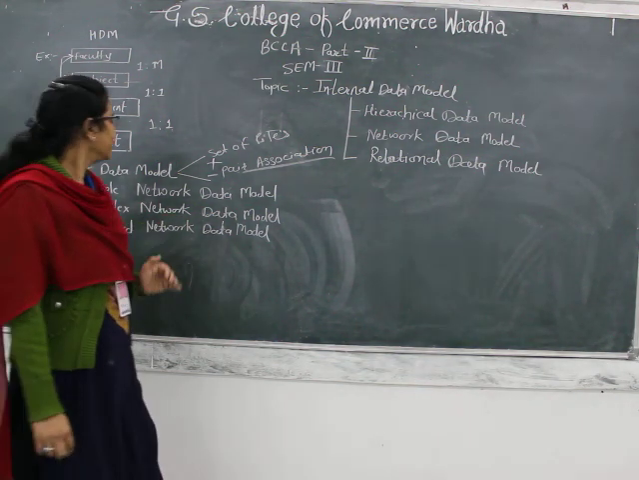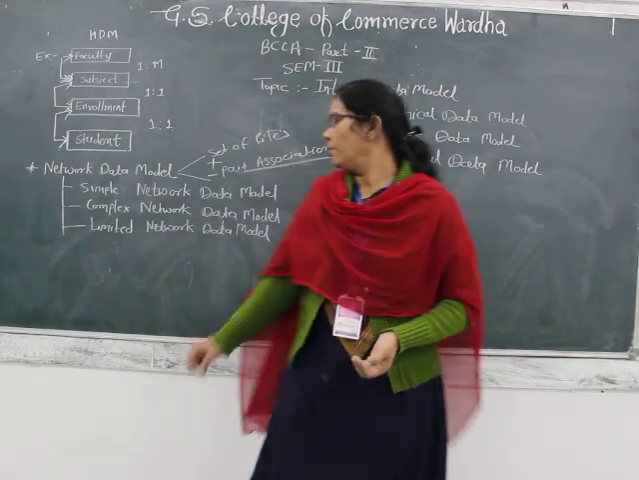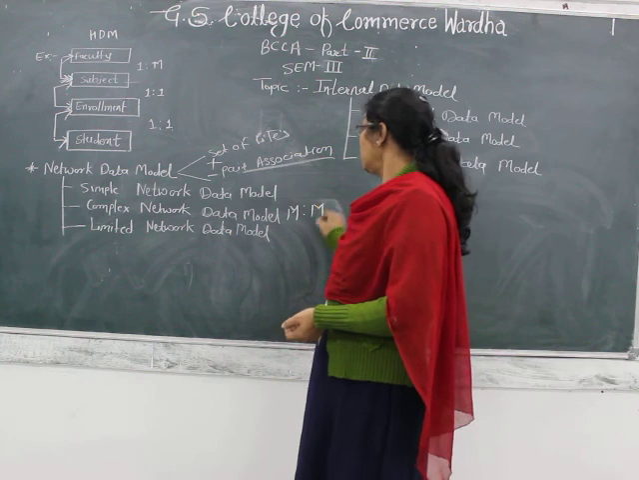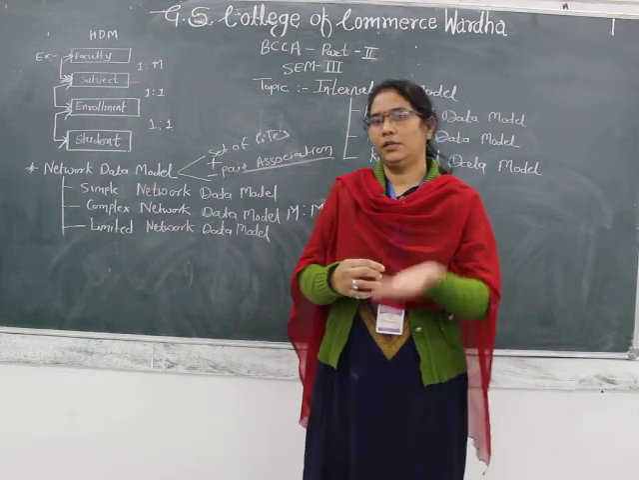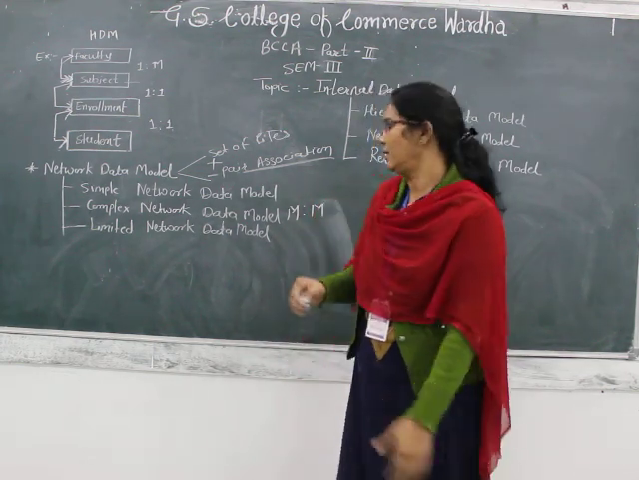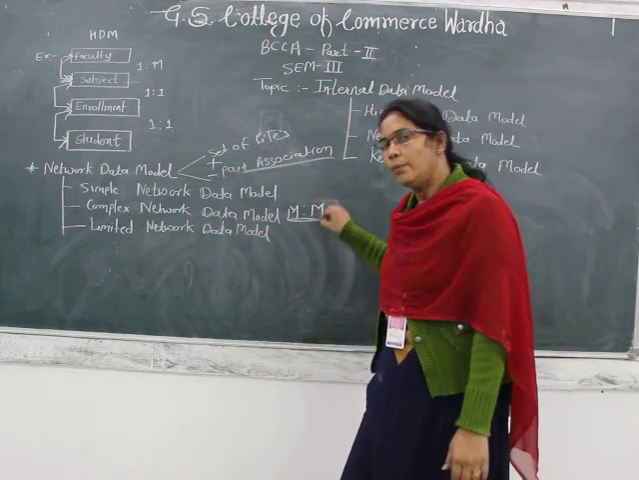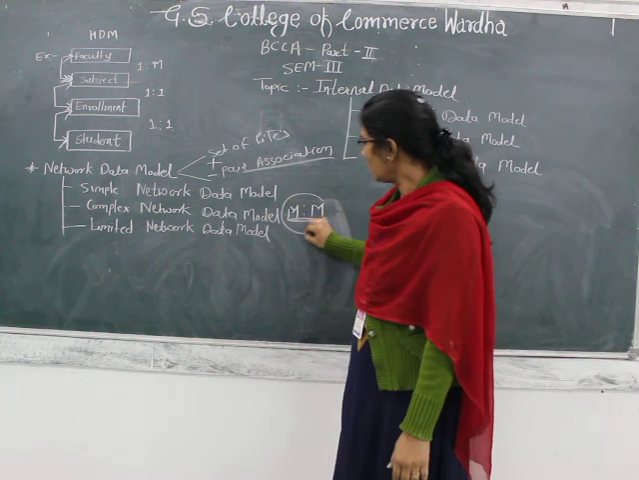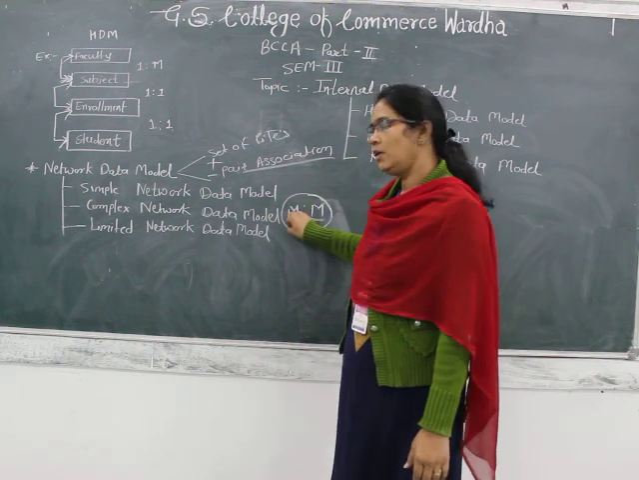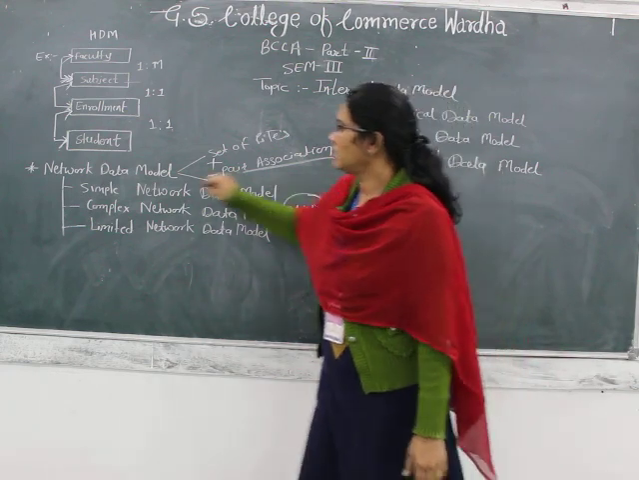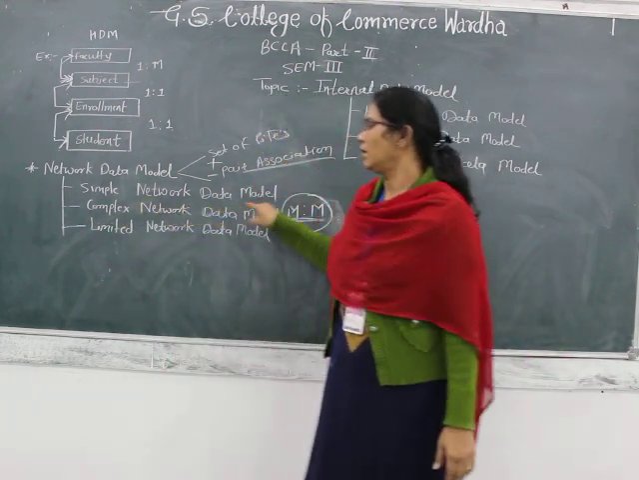So what is the difference between simple and complex? When we associate the data or the entity with an association that is m:m, m:m means many to many, that is nothing but the complex network data model.